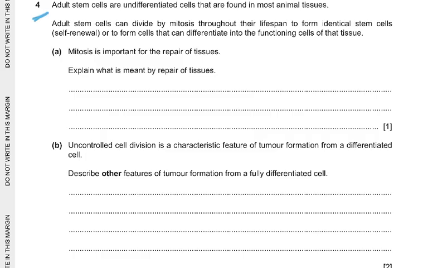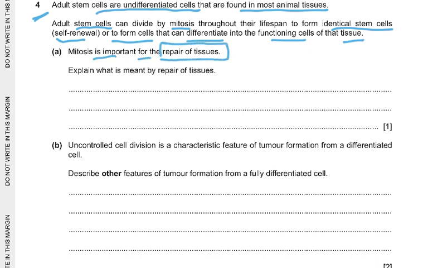Starting with question number 4: adult stem cells are undifferentiated cells that are found in most animal tissues. Adult stem cells can divide by mitosis throughout their lifespan to form identical stem cells, self-renewal, or to form cells that can differentiate into the functioning cells of that tissue. Mitosis is important for repair of tissues. Please do not write repair of cells. Cells cannot be repaired. Very seldom we have an MCQ on that, and then you get it wrong because you think a cell can be repaired. No, a cell cannot be repaired.